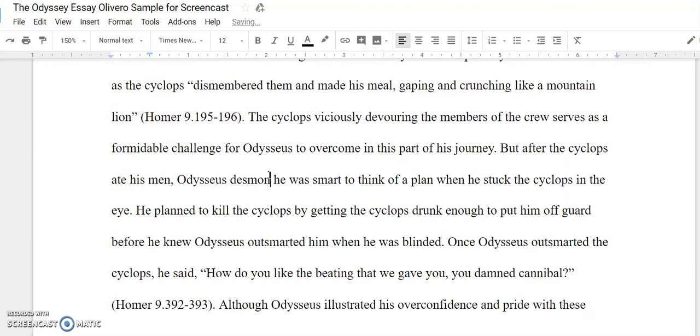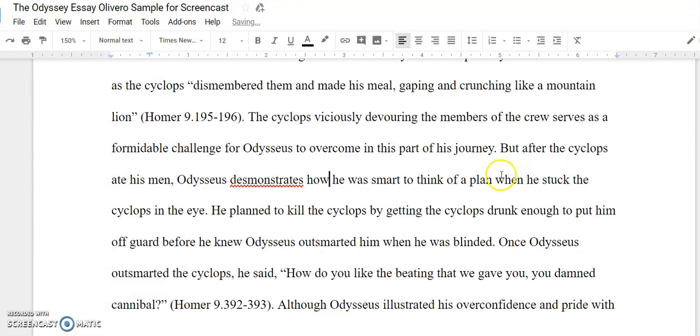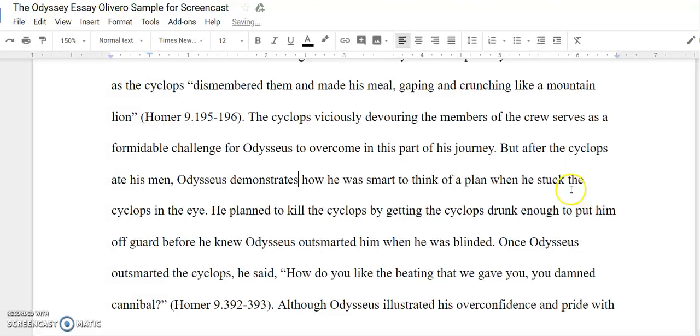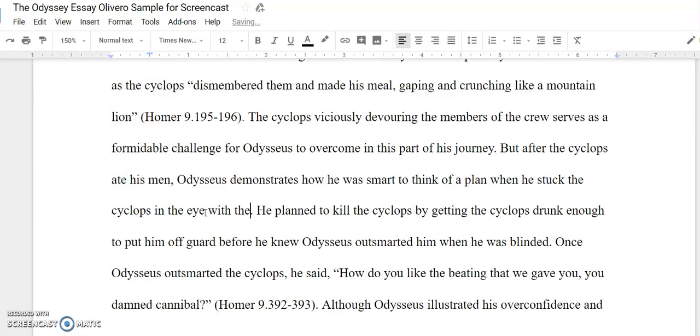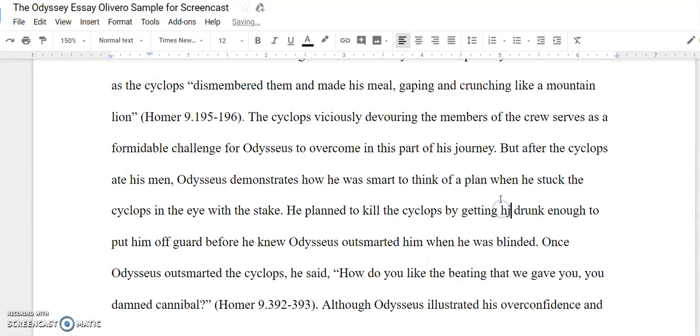I would probably want to change this from showed. Odysseus demonstrates how he was smart to think of a plan when he stuck, I spelled that wrong, when he stuck the Cyclops in the eye with the stake. He planned to kill the Cyclops by getting him drunk enough to put him off guard before he knew Odysseus outsmarted him when he was blinded.